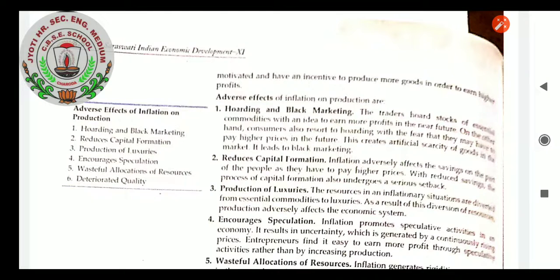So hoarding and black marketing is also an adverse effect, because if people do not get the goods as their prices are growing and the needs are still there, starvation, what will they be doing? They will be stealing, purchasing things and selling them at double and triple the price. They will be doing black marketing. Those are the adverse results of an inflation situation.